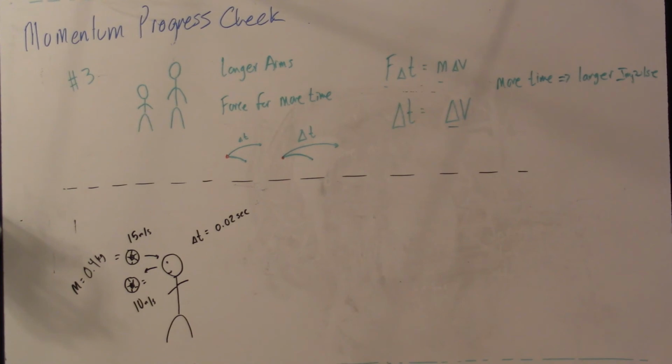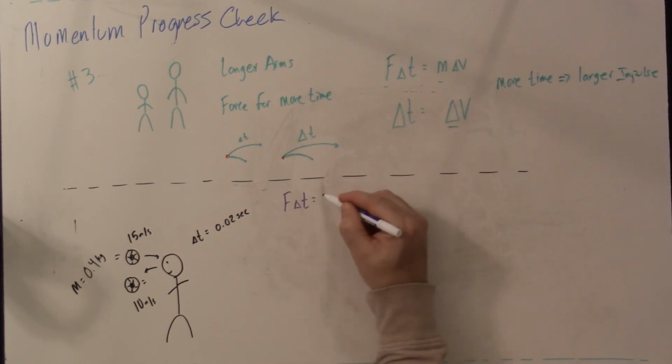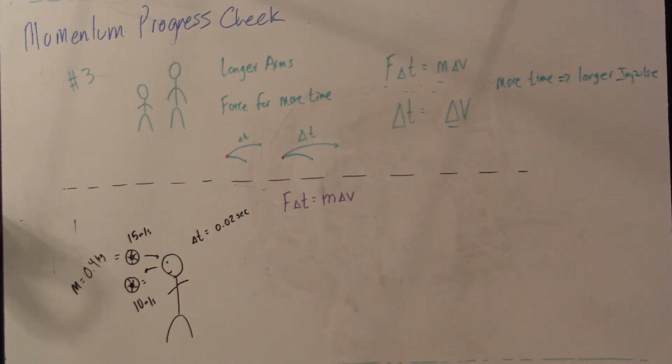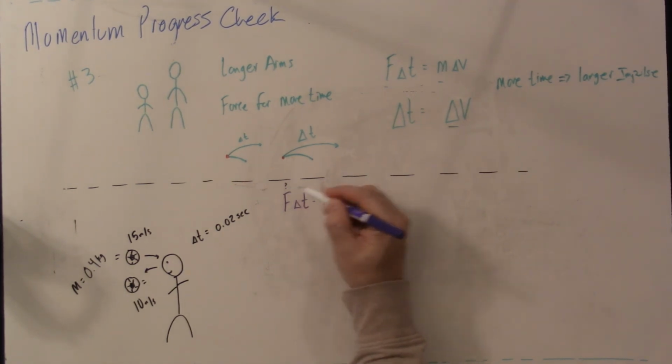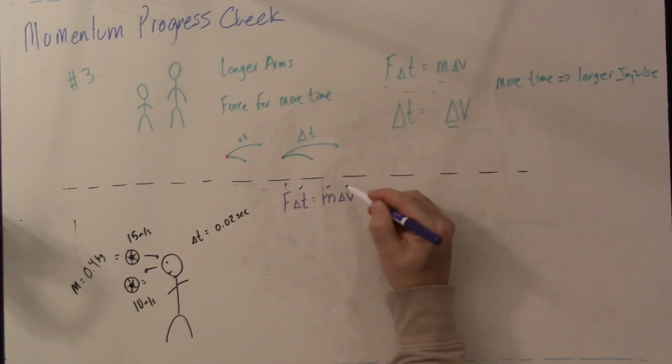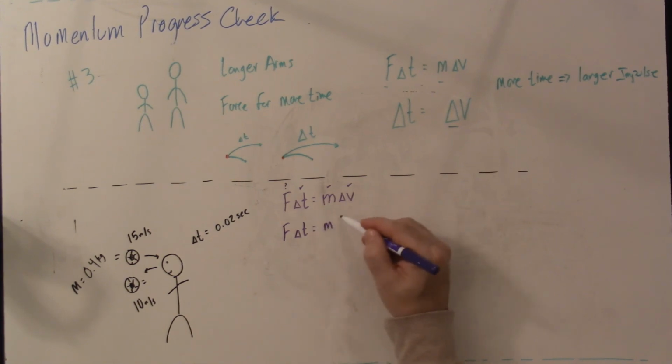All right, so there's our soccer ball. How much force did it supply to the head? Well, this is a classic force type problem here. So let's use the force times the time the force is applied is equal to the mass times the change in velocity. All right, that seems reasonable to me. So we're looking for the force. I know the time, I know the mass. Can I get the change in velocity is the question. So force times the time is equal to the mass times, now change is always the final minus the initial.